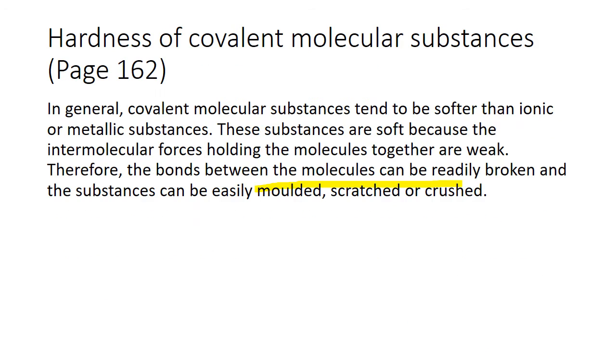Hardness of covalent molecular substances. In general, covalent molecular substances tend to be softer than ionic or metallic substances. These substances are soft because the intermolecular forces holding the molecules together are weak. We have discussed this: the bonding between covalent molecules is a lot weaker as compared to the bonds within the covalent molecules. Therefore the bonds between the molecules can be readily broken and the substance can be easily molded, scratched, or crushed. Moving on to the next slide.